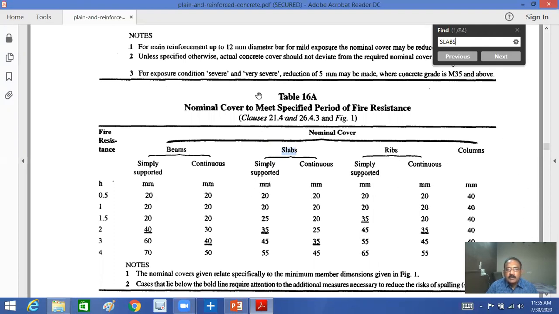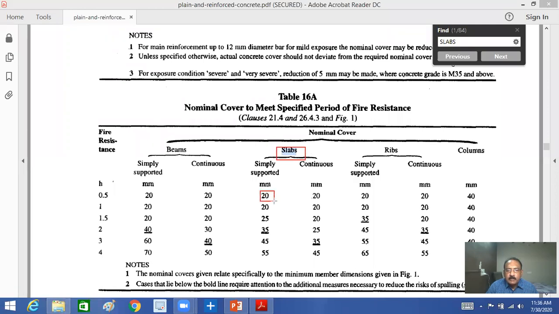See how the table is very useful in your design criterion. Okay, see for beams and slabs. If you see here, slabs for simply supported 20 mm, right? If you take fire resistance 0.5, this is 20 mm. Generally, in designs we will take 20 mm cover for slabs. Similarly, for your beams, ribs, and columns 40 mm. So this table is very important in the design of respective structural items.